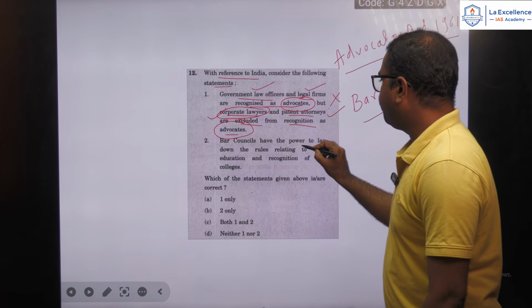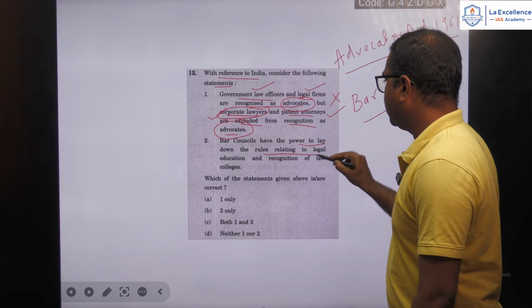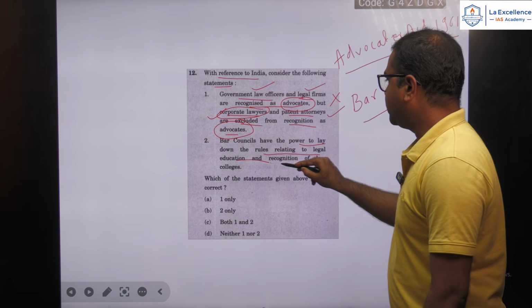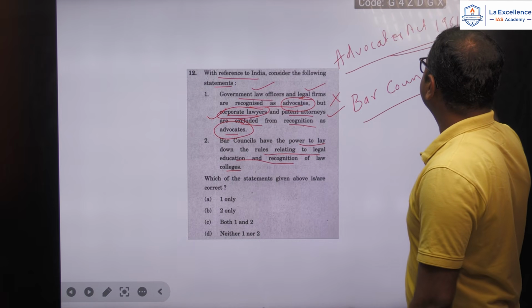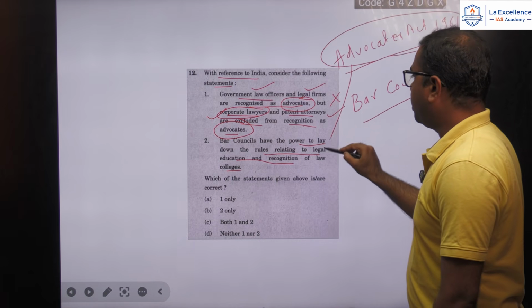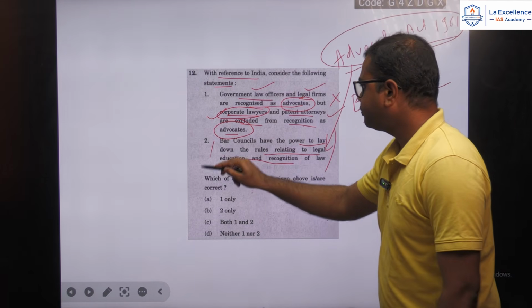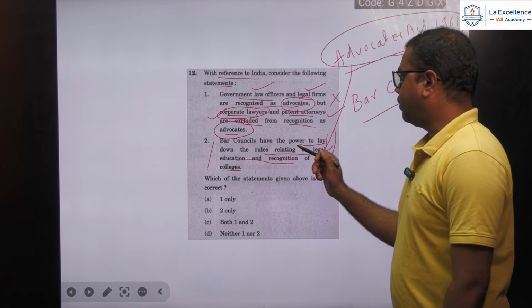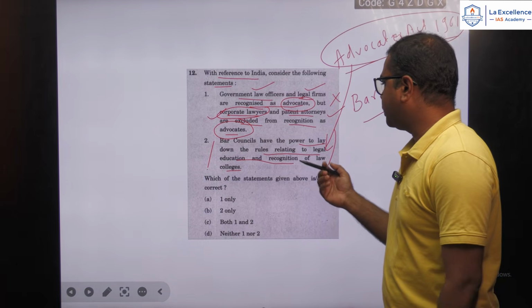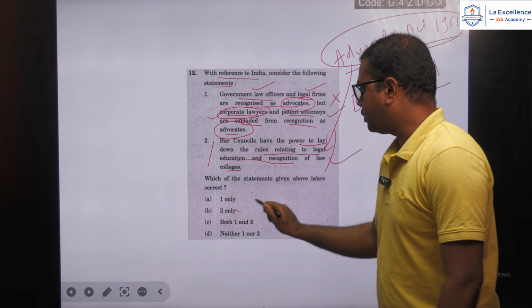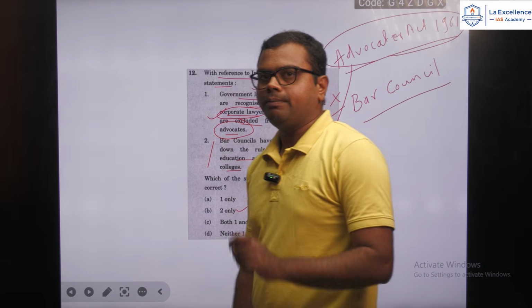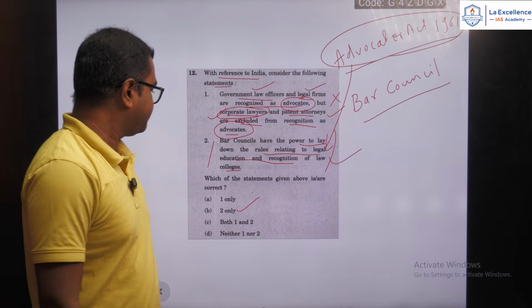Bar councils have power to lay down the rules relating to legal education and recognition of law colleges. Yes, again under the Advocates Act of 1961, the Bar Council will have the power relating to rules for legal education and recognition of law colleges. So this is the correct option, and that is why option B is the correct one.